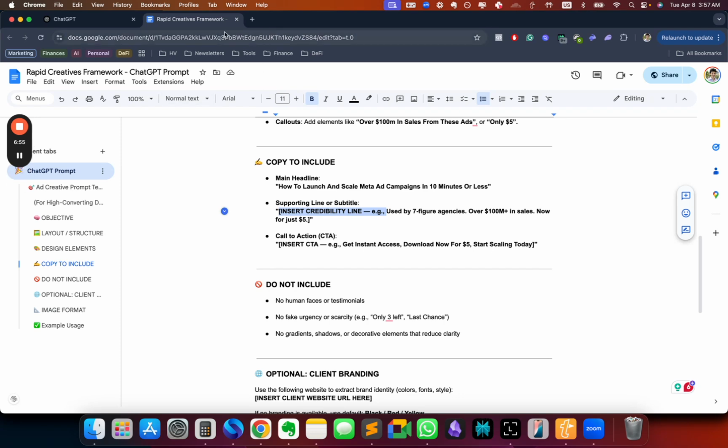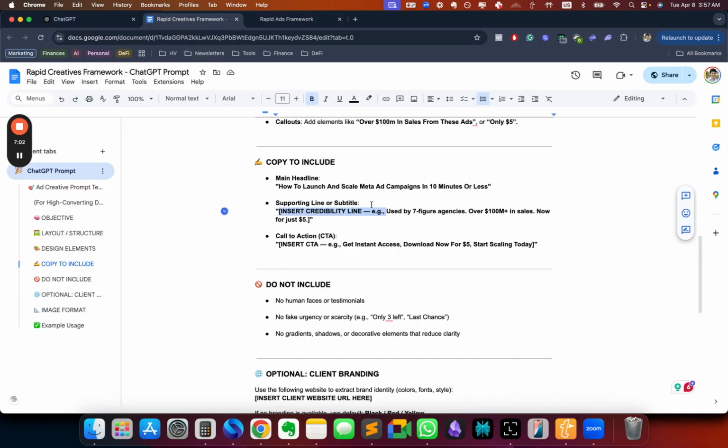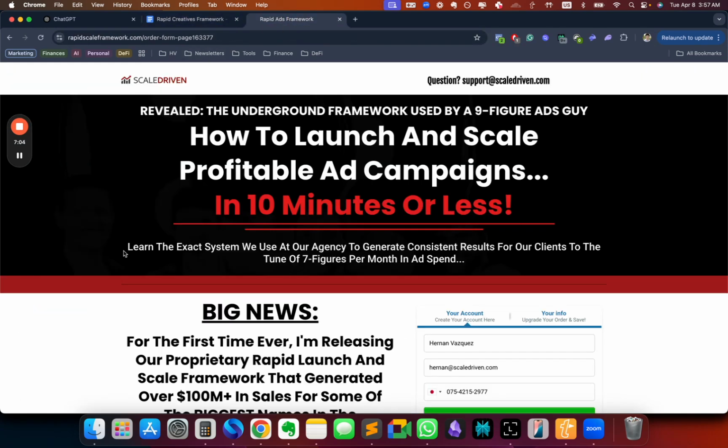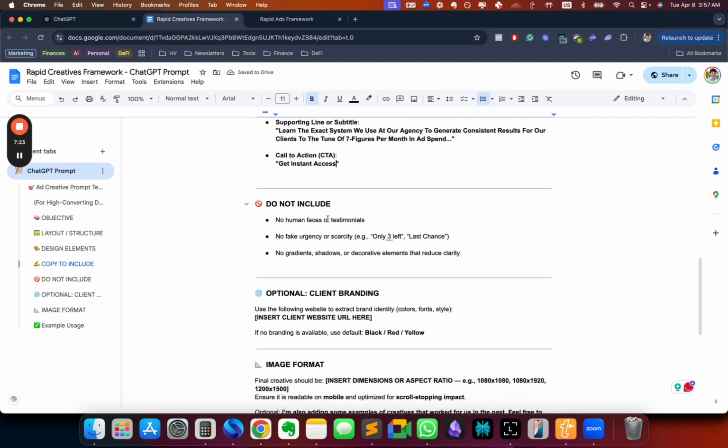So let me just go to the landing page, and here we go. How to launch and scale profitable ad campaigns. That's my headline, right? Then my subheadline, I can do this, boom, and then I can just have my subheadline here. Whoops, there we go. And then the call to action would be get instant access. Okay.